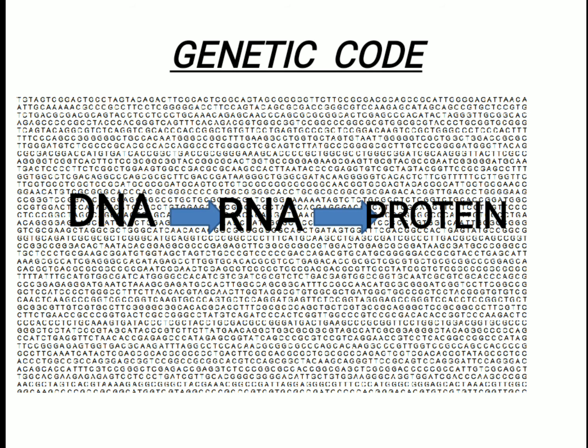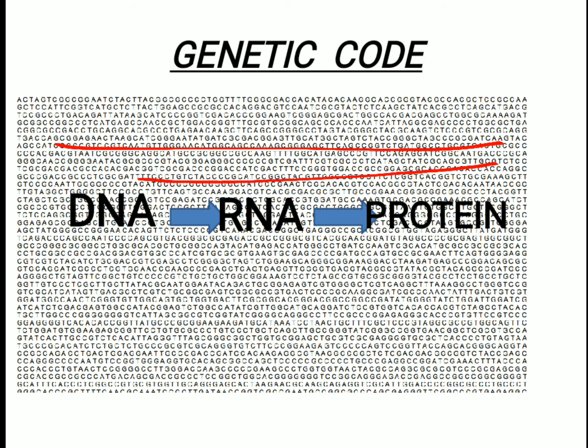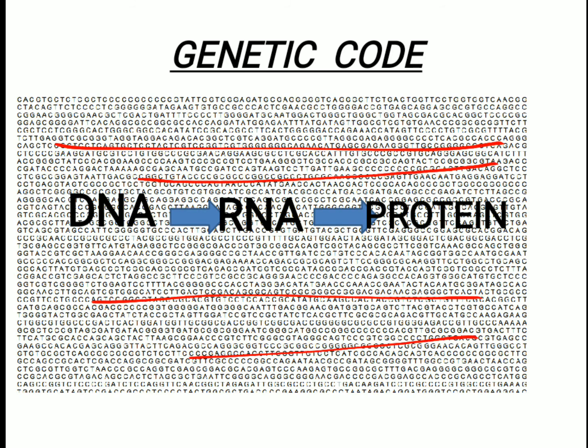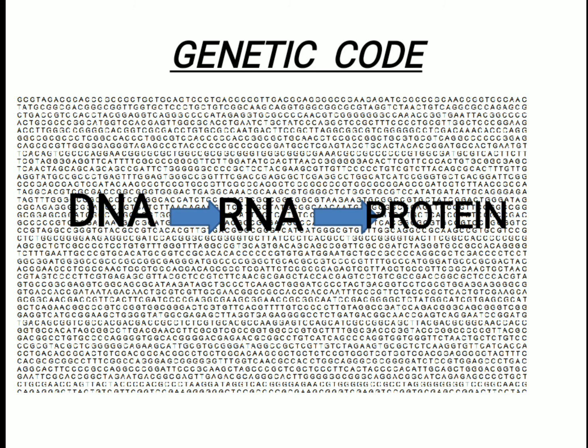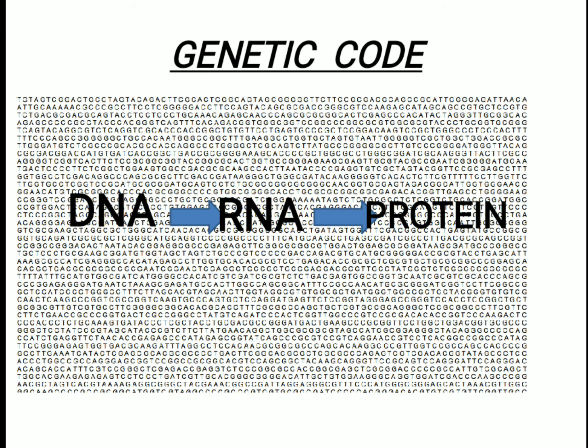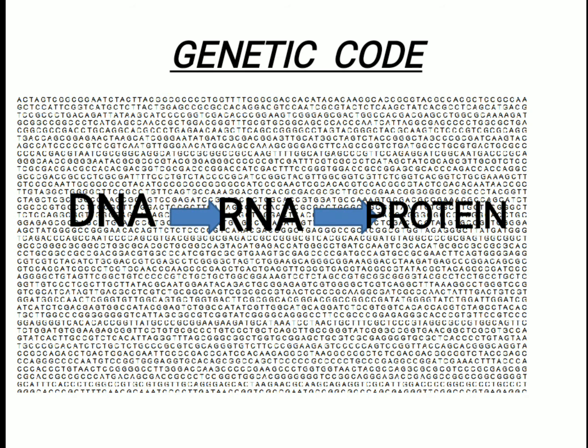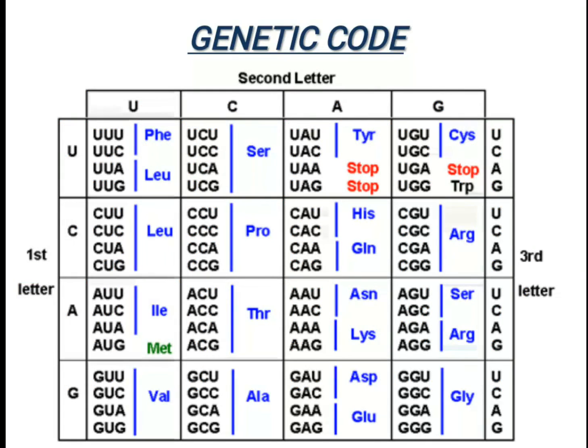That is, you can see here, all that matters is the nucleotides A, T, C, G in case of DNA and A, U, C, G in case of mRNA. DNA gets converted into RNA, RNA gets converted into protein, and this is all that matters, and this is what we call the genetic code. Now, this genetic code is very informative, and I have shown you in this figure the triplet codon for various amino acids.